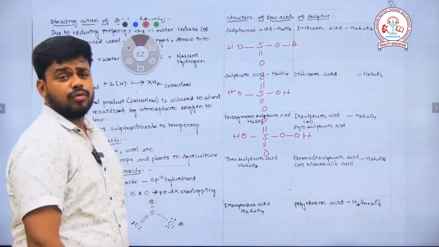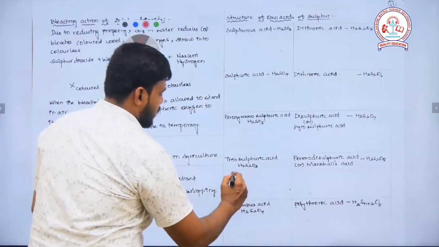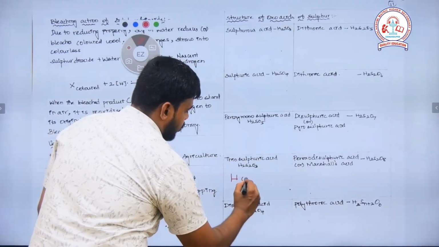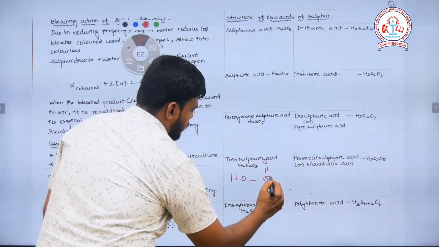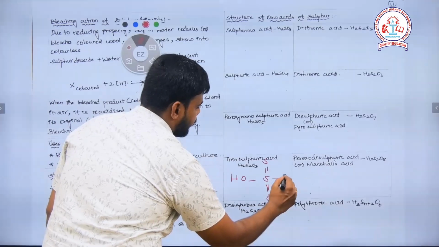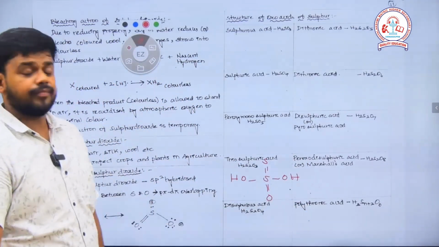So this is H2SO5. Then H2S2O3, OH, S, double bond S, double bond O. So this is H2S2O3. Okay.